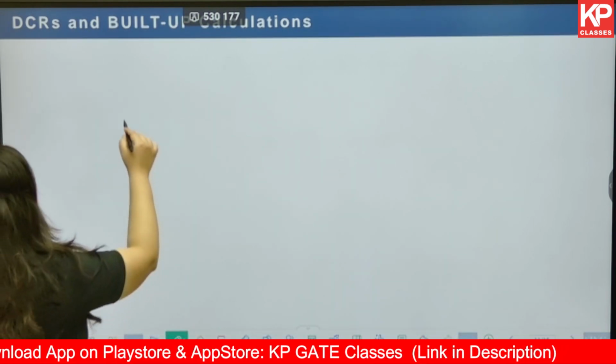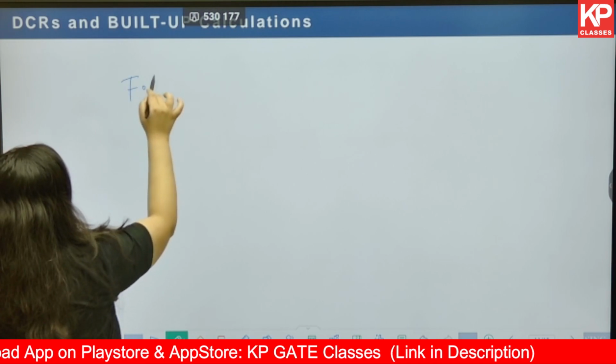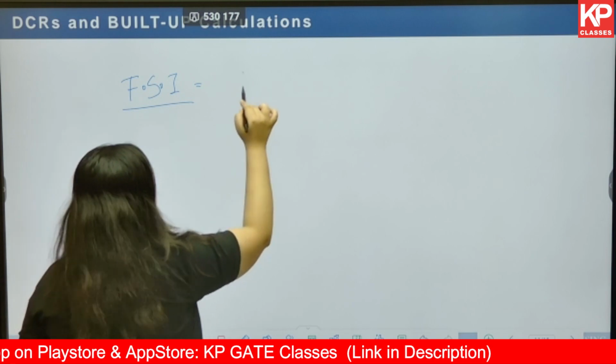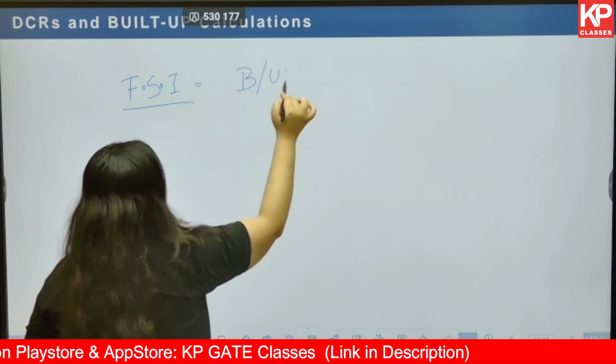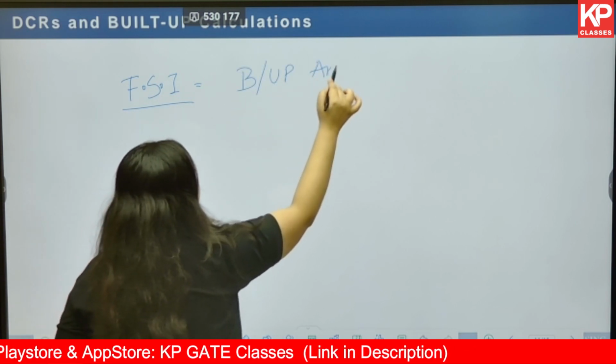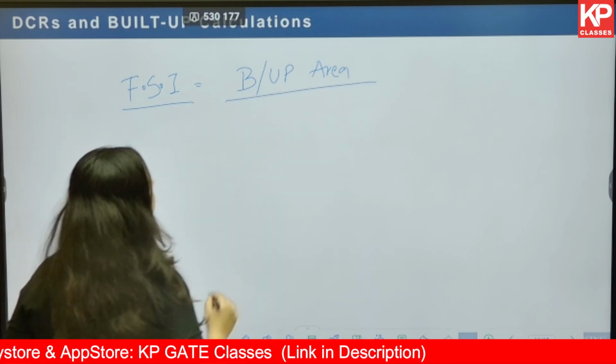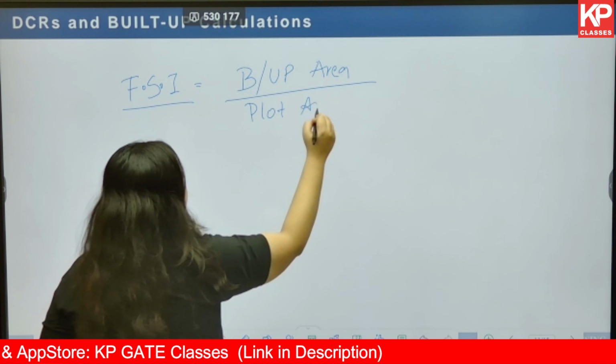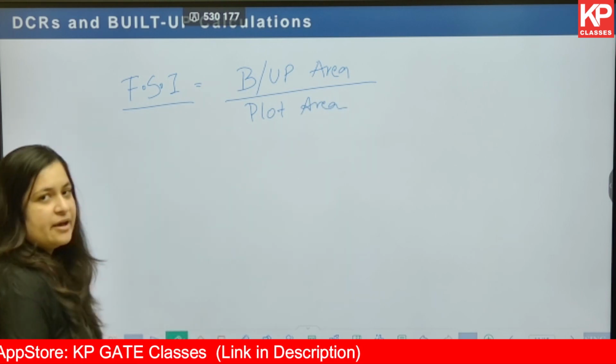Next, in case of FSI also, we use the built up term. Built up area divided by the plot area is your FSI.